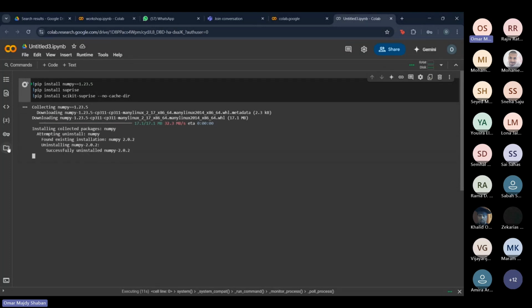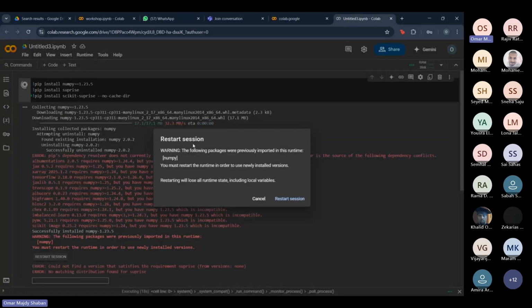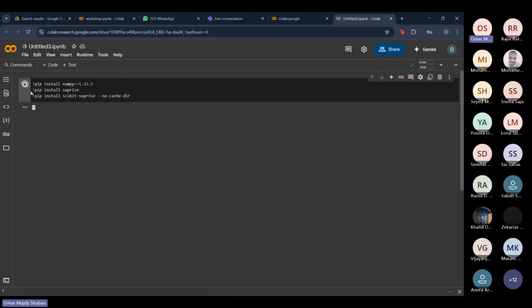And while we're waiting for it, you might get this pop-up called restart session, which is totally fine by the way. It's just because we downgraded to another version. We're just going to have to press on it again and rerun it.